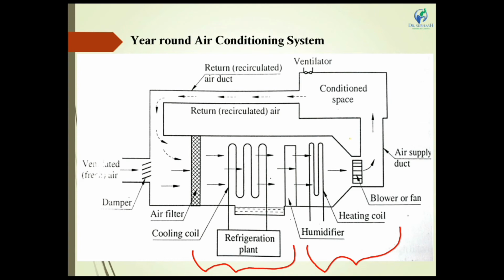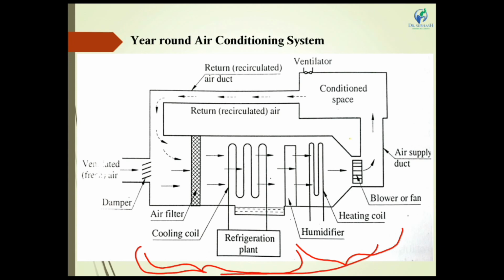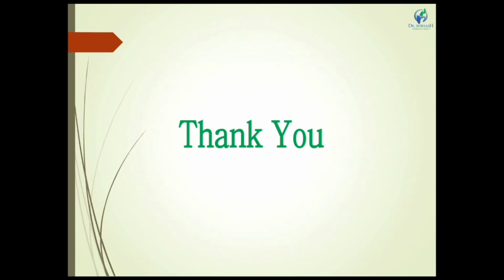The difference between the winter, summer and year-round air conditioning systems: for a summer air conditioning system, only the cooling coil and dehumidification process occur. In a winter air conditioning system, humidification and heating processes occur. In a year-round air conditioning system, the whole process occurs in a single system. This is the difference between winter, summer and year-round air conditioning systems. Thank you.